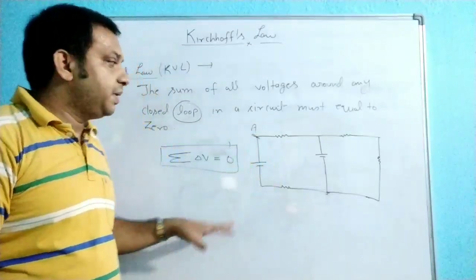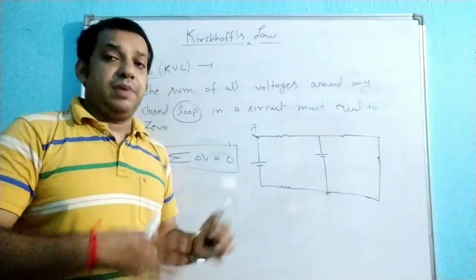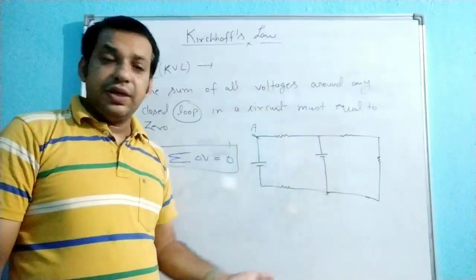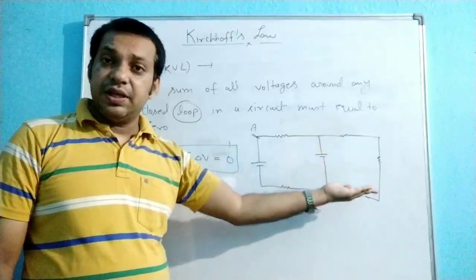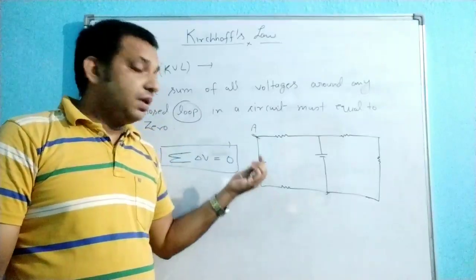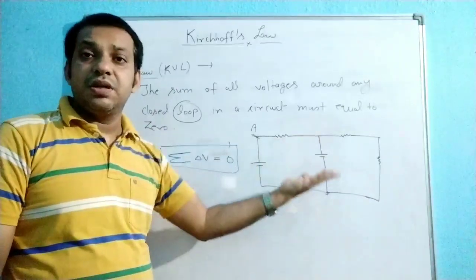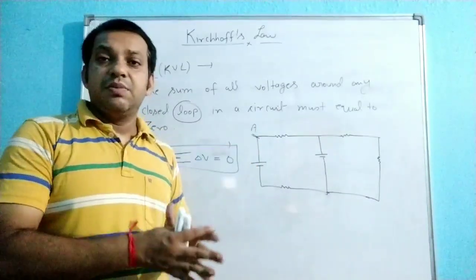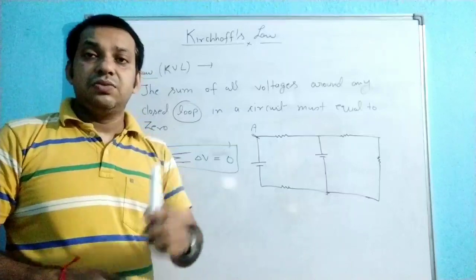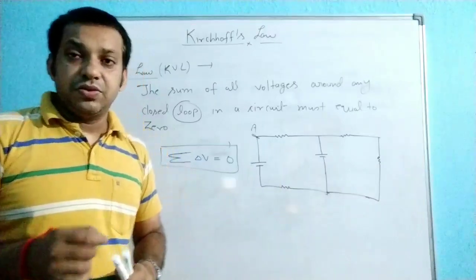I think you understand this statement, but mostly the application of the second law is very important. Before you apply Kirchhoff's second law to find the current flowing in a particular resistor or the potential difference across any resistor, you need to apply some sign convention. Without sign convention, it is difficult to find the nature of the potential difference, whether it is the higher potential or the lower potential, and whether we are considering the potential difference plus or minus. So the sign convention is very important. Just note down the sign convention to apply Kirchhoff's voltage law.